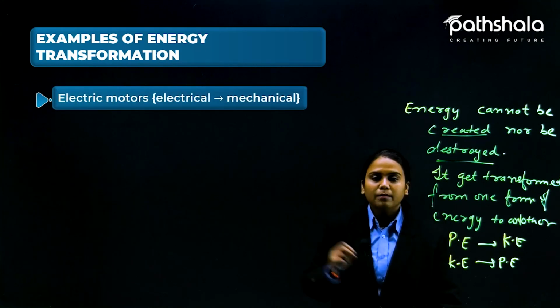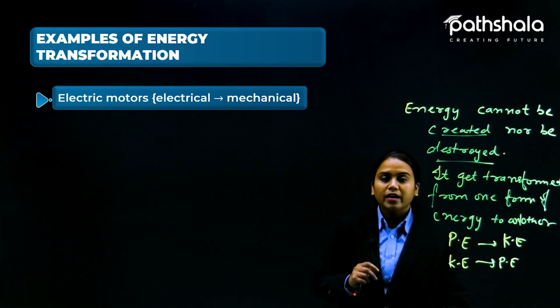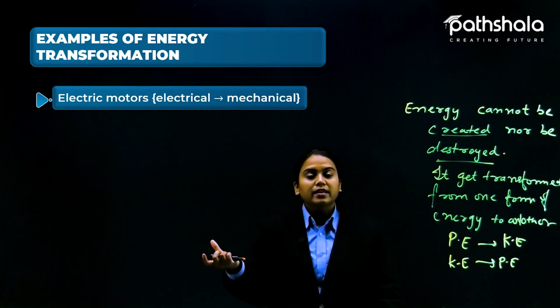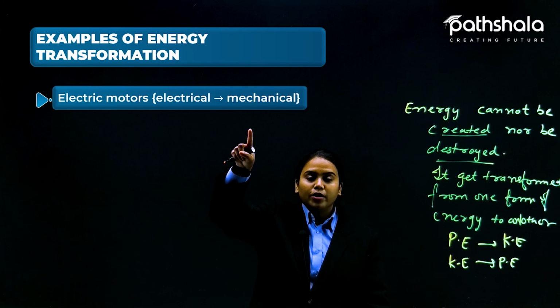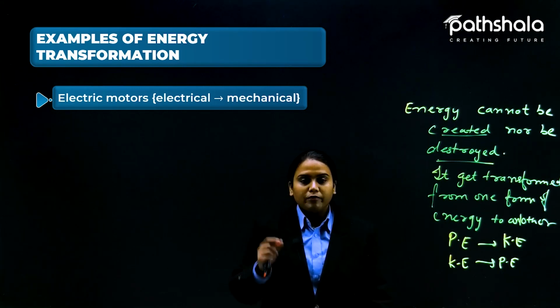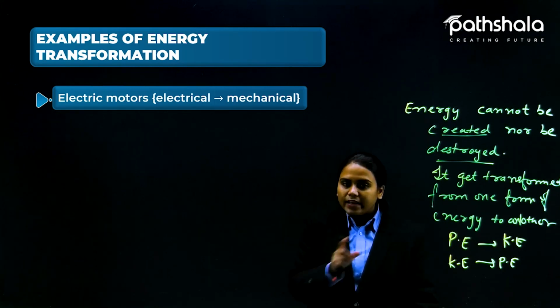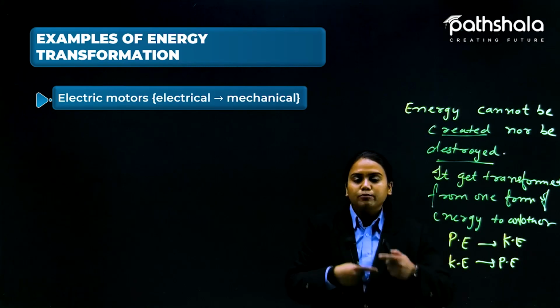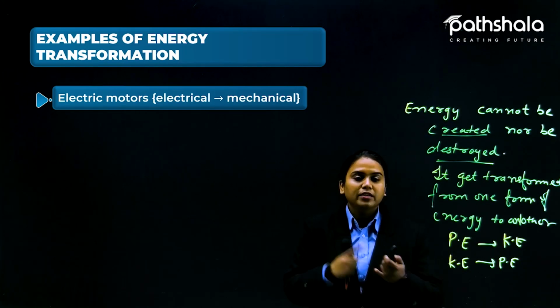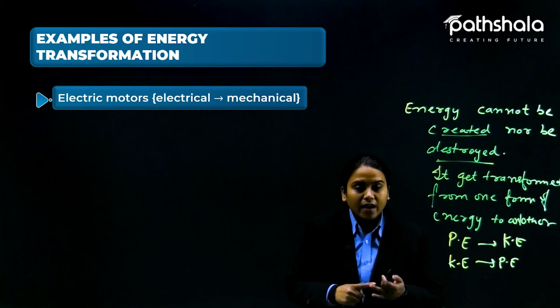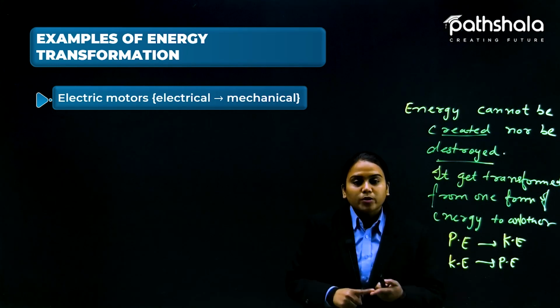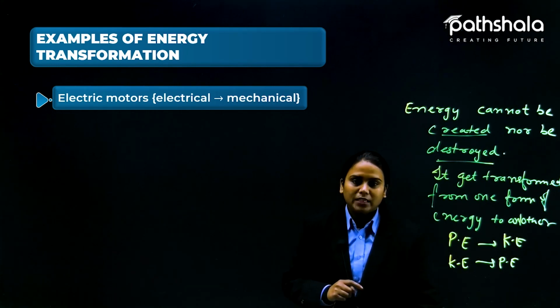The electric motor, you have heard about it, is where the electrical energy gets transformed into mechanical energy. Okay, we are plugging it in and providing electricity, and that keeps rotating it. Other things like the mixer juicer, your fan, your cooler, your washing machine, all work on this principle.